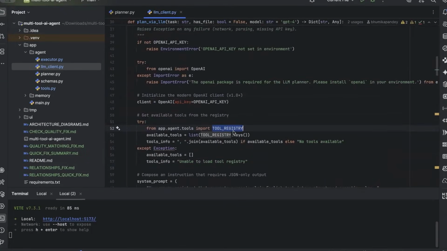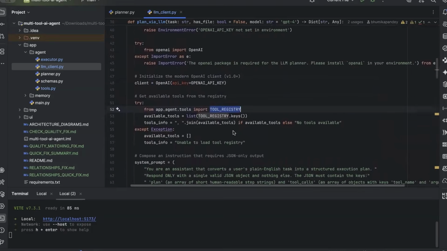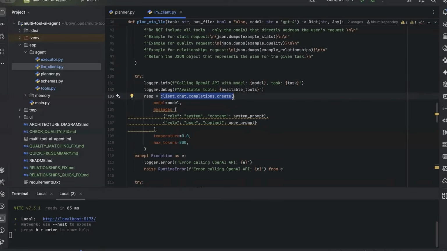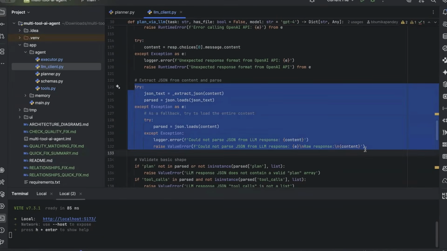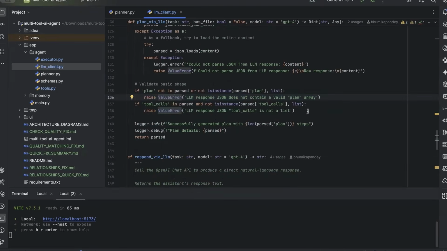After getting the available tools, the user task is now passed to the model. But instead of asking for an answer, we ask for an execution strategy. So we are using the LLM as a reasoning engine. Once the model responds, we extract structured JSON from the output, and this becomes the agent's plan. So you can say the model is defining system behavior. And here we have some basic validation logic, because validation ensures reliability, because LLM output must conform to strict expectations.